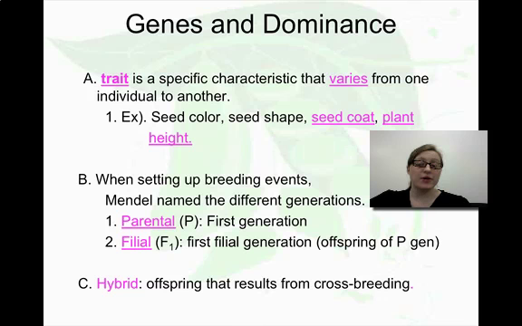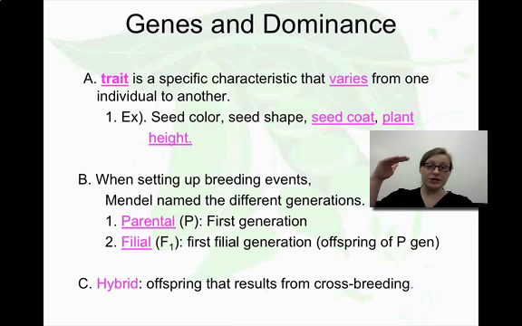One thing that Mendel did very well, as every scientist should, is that he kept documentation of all of his work. So he set up his procedure and he was very organized. When you do this in an organized fashion, you're going to divide up your generations, and what he did is he named them. So the first plants that he would cause crossing to occur between, he would call the P generation, or P for parental. Then any offspring that they made, those were called the F1 generation, first filial generation, and filius is, I think it's Latin, the Latin word for son. So that's where he got the idea.